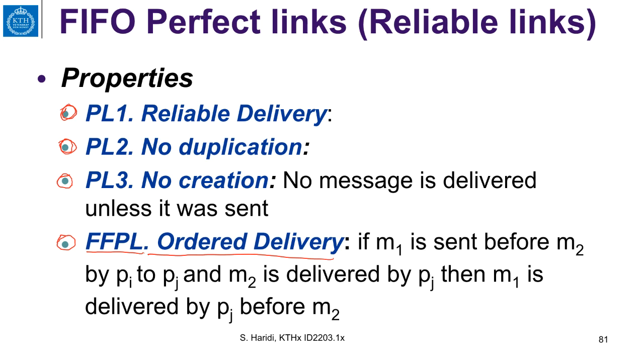It says if a message M1 is sent before M2 by Pi to Pj, and M2 is delivered by Pj, then M1 is delivered by Pj before M2. So I think this is clear. If you deliver M2, you must have delivered M1. That is the order delivery property.